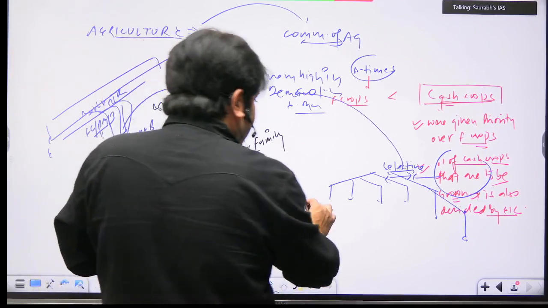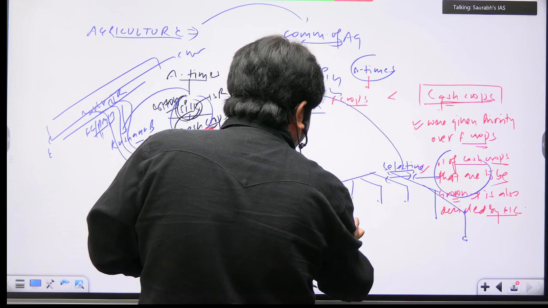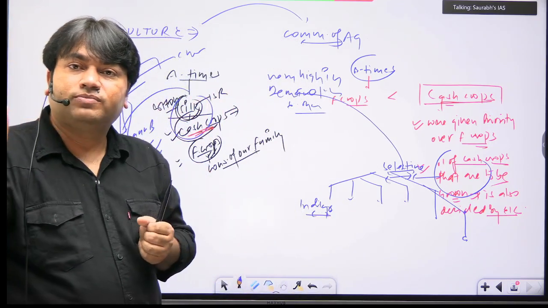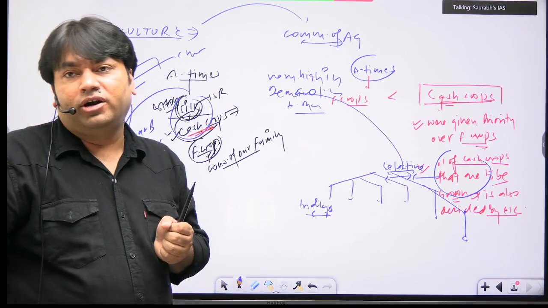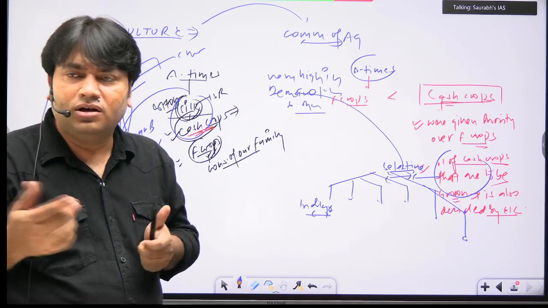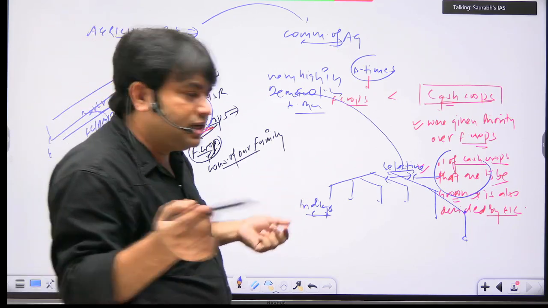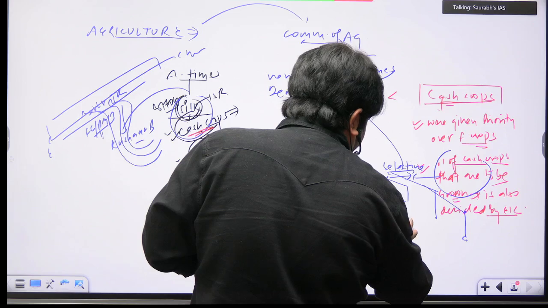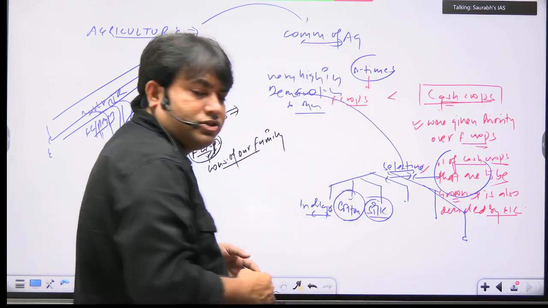For example, indigo. Why will indigo be very high in demand in the European market? Because there was a textile revolution and synthetic colors were not discovered till then. Indian indigo was a very rich blue in color, so that's why indigo. Cotton, silk, these will be there for sure. Cotton will be there, silk will be there because there is an industrial revolution.